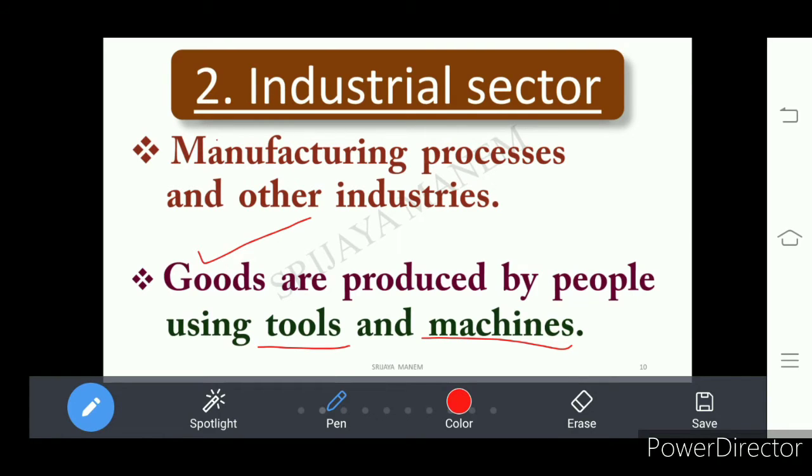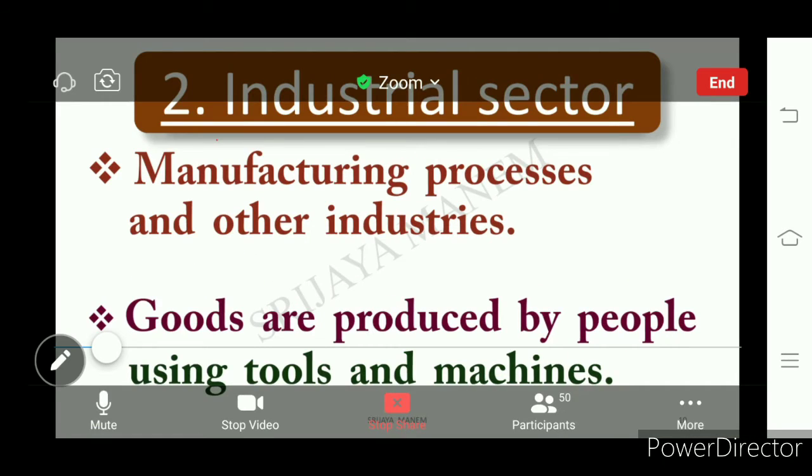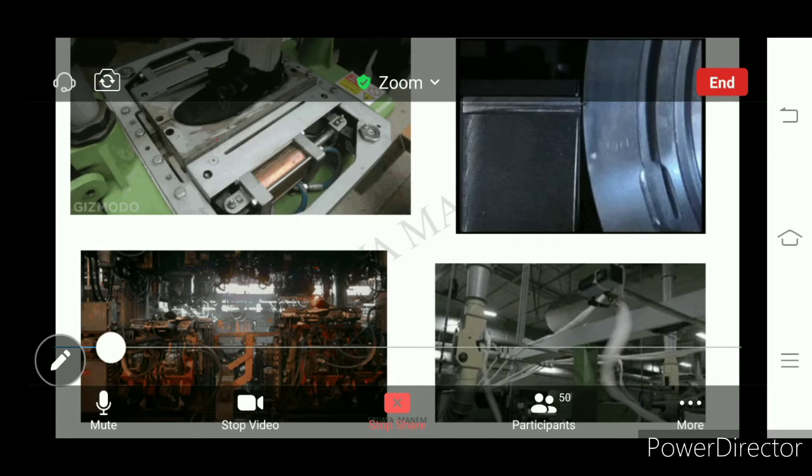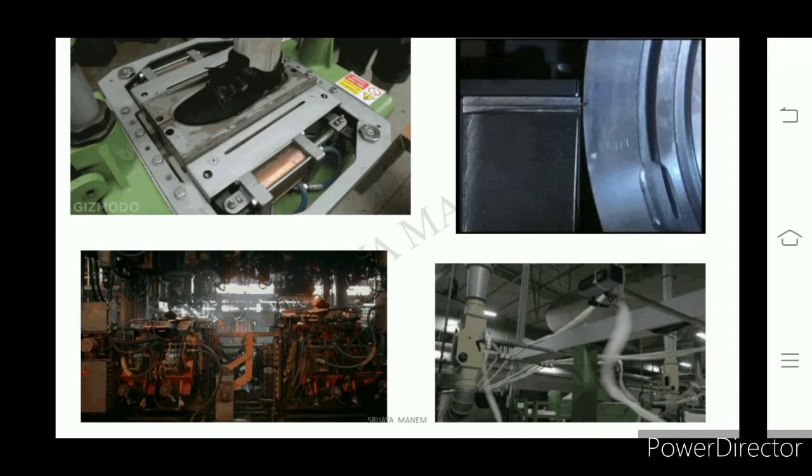Understand? Let us see some of those given here. Look here. Here we see machines are used in producing the goods.